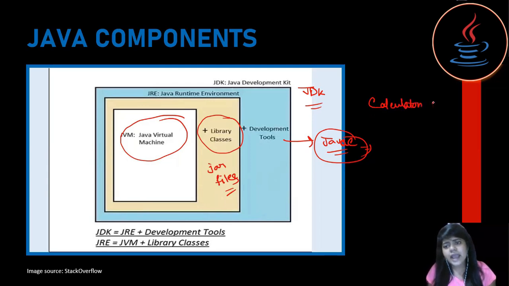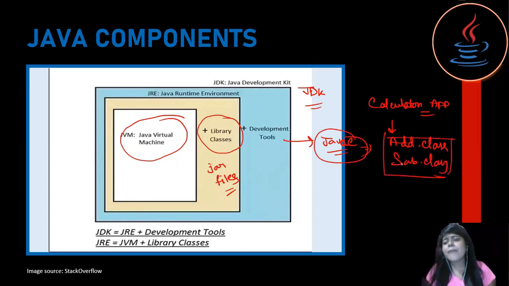We can have an add.class file as well as a sub.class file. Then suppose we pack them in a particular file which helps us in building this calculator app. That is nothing but our jar file. I hope it makes sense.